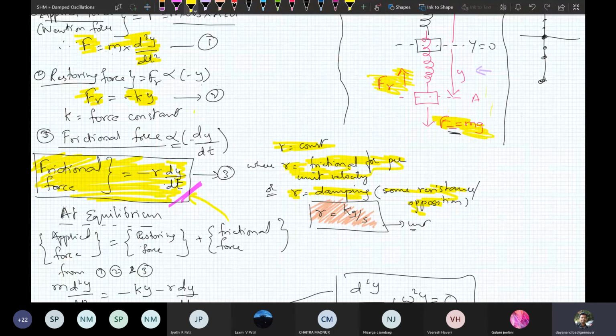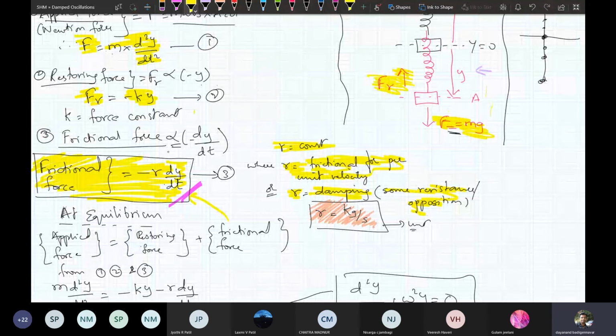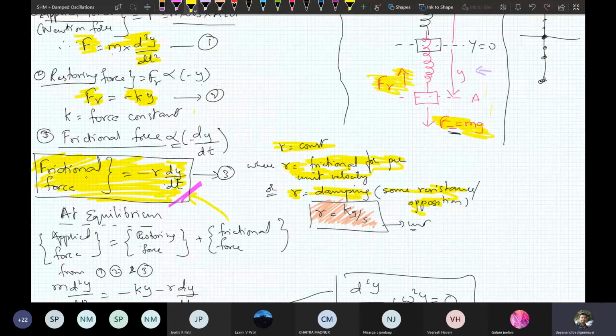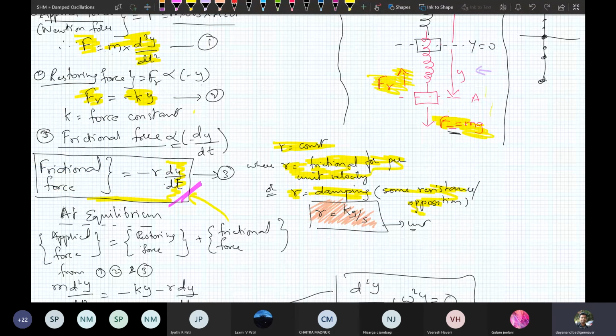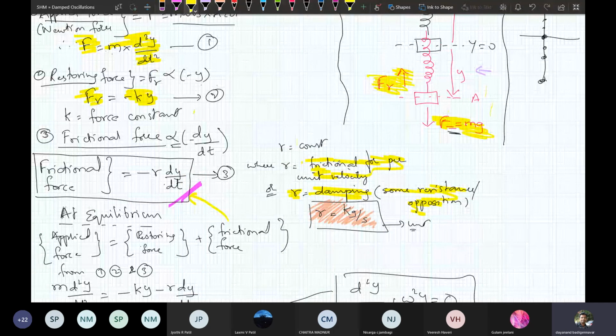After that, you can find the frictional force. Frictional force is proportional to the velocity dy by dt, and it is pointing towards the equilibrium. I have given a discussion on this in the previous part. So frictional force is equal to minus of r into dy by dt. This is a new term I have added. R is an arbitrary constant, given by frictional force per unit displacement.